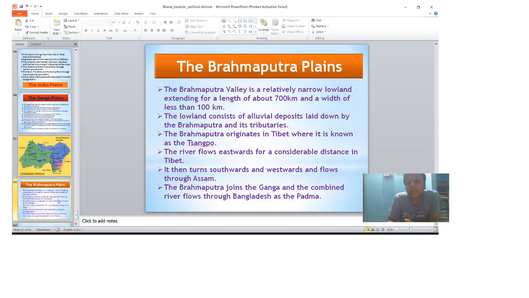In Tibet, what is the name of the Brahmaputra? Sangpo. The river flows eastward for a considerable distance in Tibet, and it turns southward and westward and flows through Assam. The Brahmaputra joins the Ganga, and the combined river flows through Bangladesh with the name Padma.